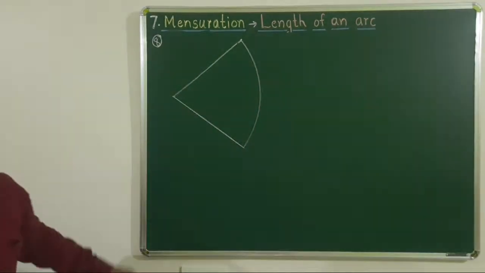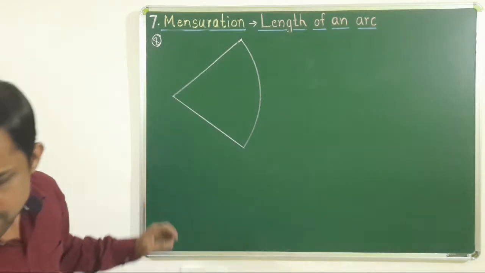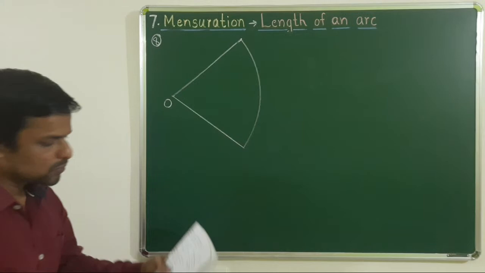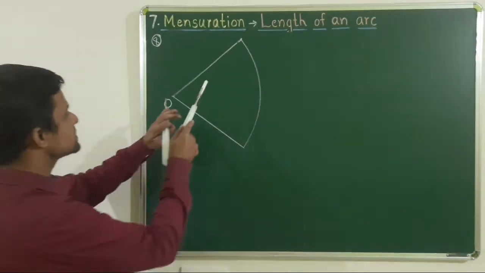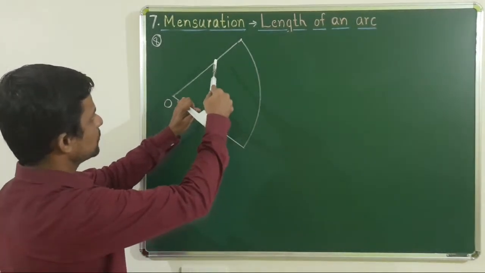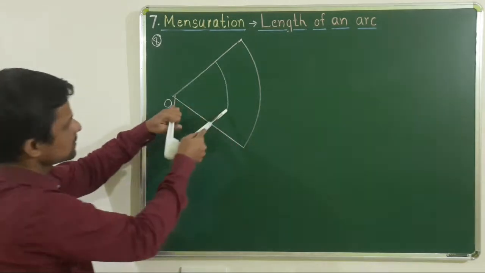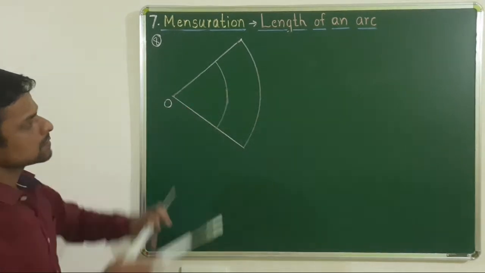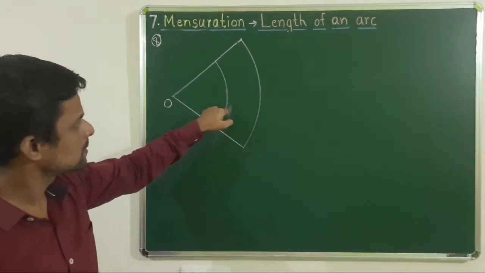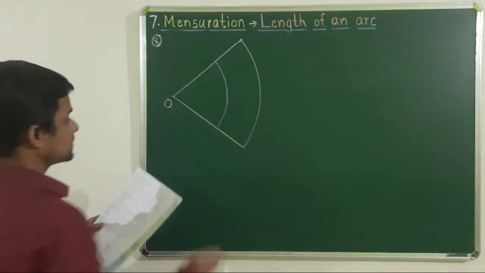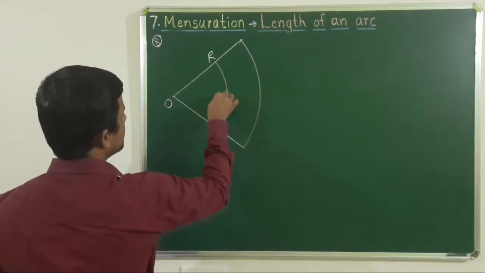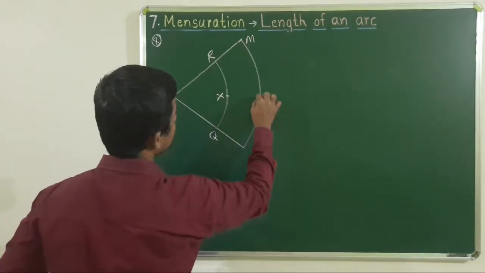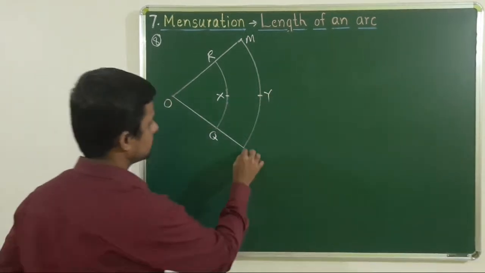The figure is a sector with center O. There's a center O, and one more sector is drawn inside that. One more arc is drawn. There is arc RXQ, and this one is arc MYN.